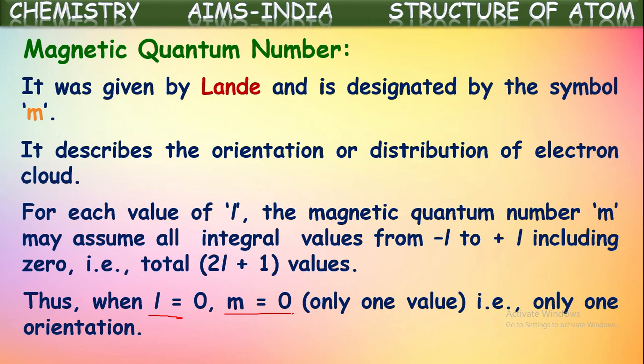Then only one orientation. The number of values obtained here for m gives the number of orientations. As for m we are getting only one value here, that is 0, so only one orientation is possible in that, which we say as S orbital or one orbital. Each value of m represents one orbital.